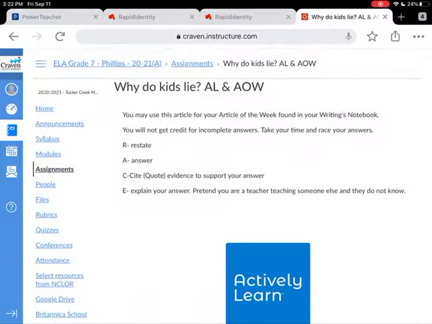When we open the assignment, it's very important that you read the directions. You can use this article for your Article of the Week found in your writer's notebook. You will not get credit for incomplete answers. Take your time and erase your answers. You need to restate, answer, cite evidence to support your answer, and explain your answer. Pretend you're a teacher teaching someone else and they don't know.